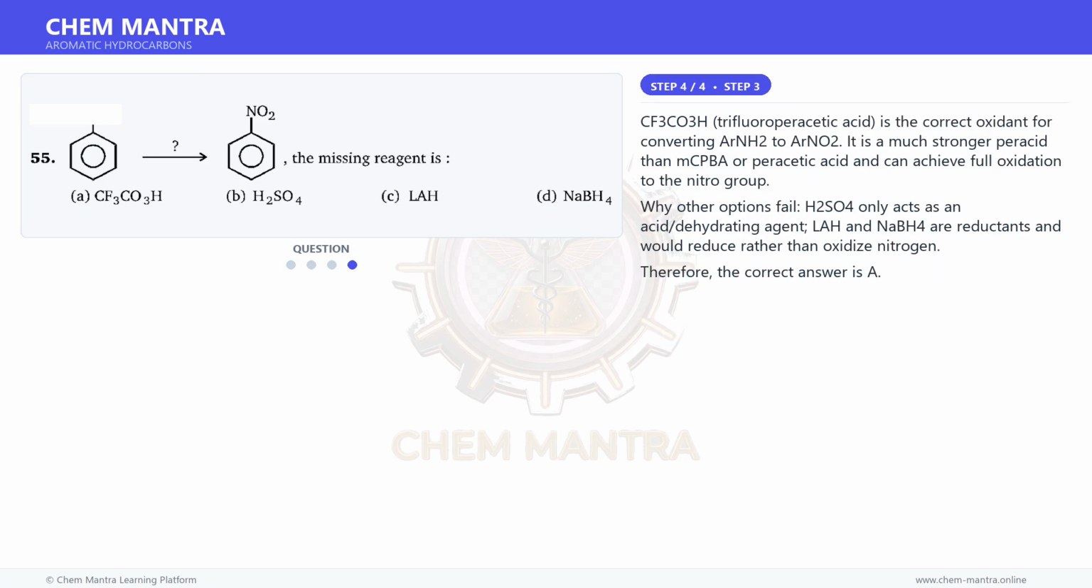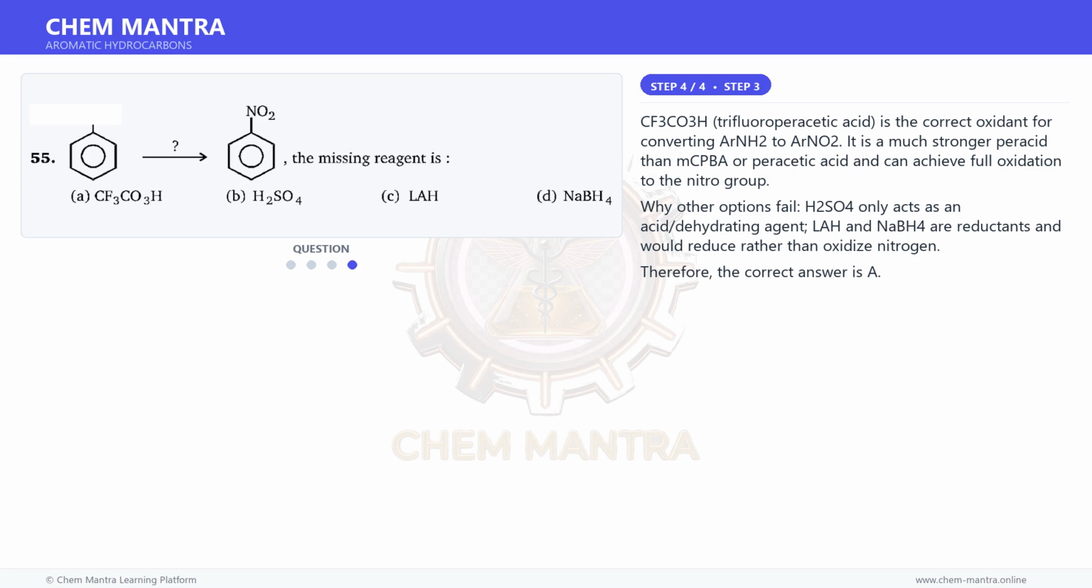And for the final step, CF3CO3H, trifluoroperoxyacetic acid, is the correct oxidant for converting ArNH2 to ArNO2. It is a much stronger peracid than mCPBA or peracetic acid and can achieve full oxidation to the nitro group.